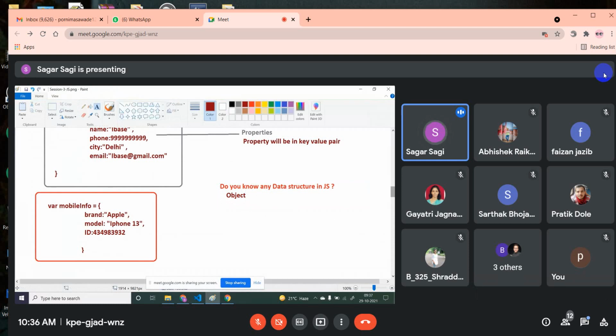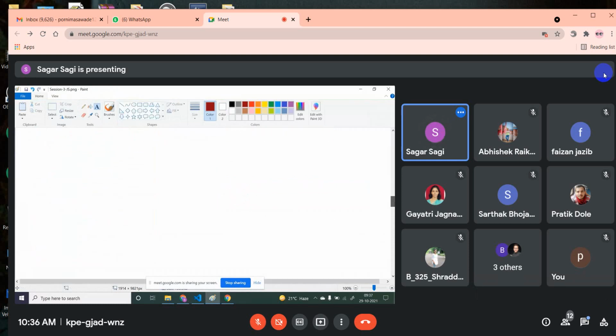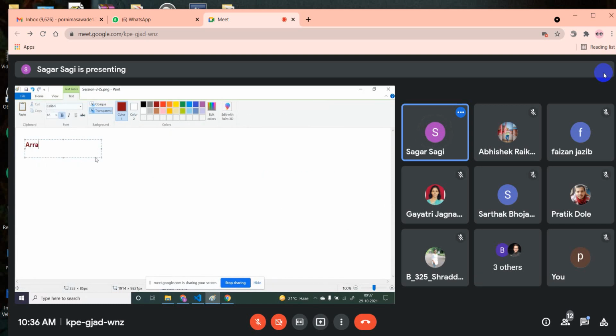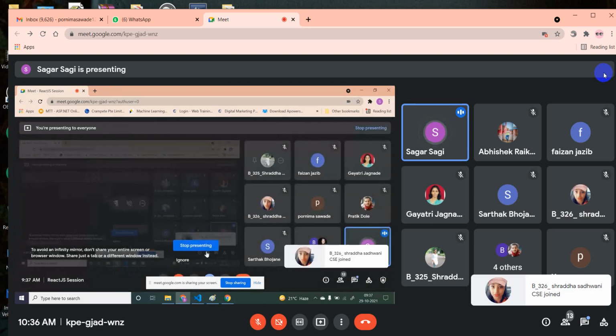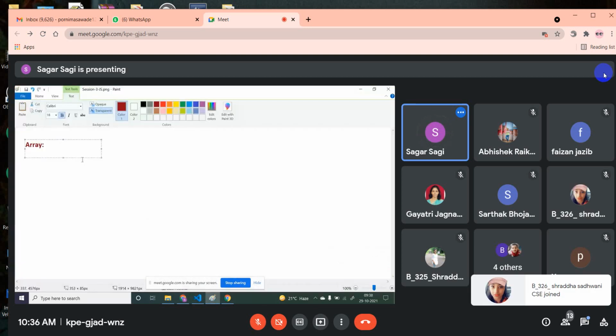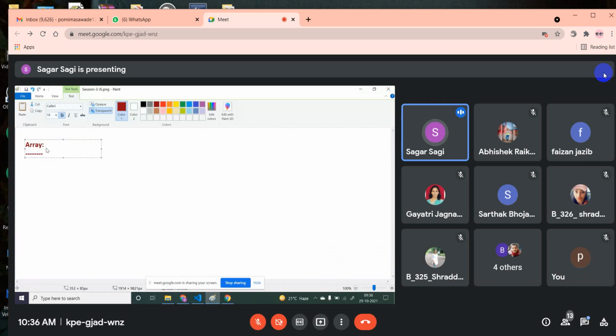In the same way, we have one more data structure, and that data structure is array. Now, what is an array? Remember, the array concept is a little bit different in JavaScript compared to Java or C sharp.